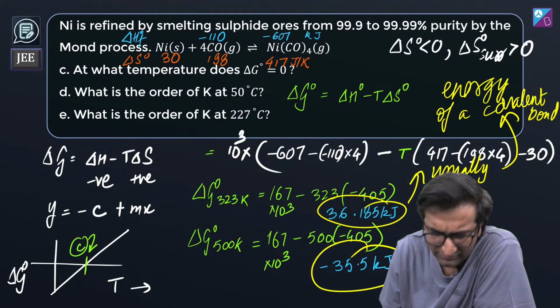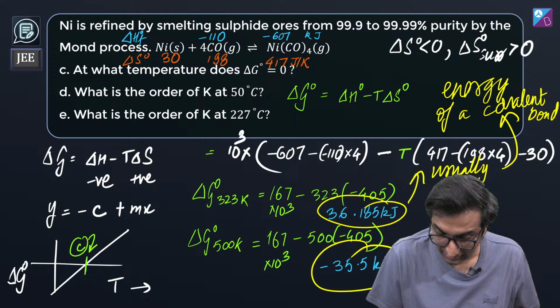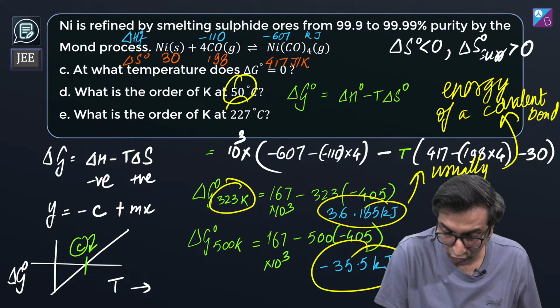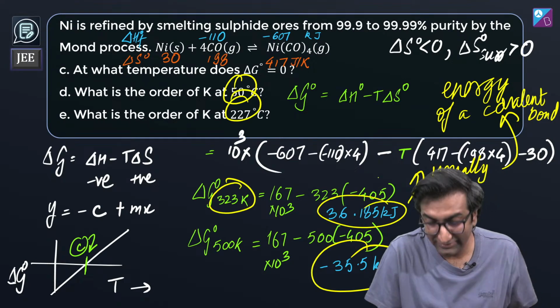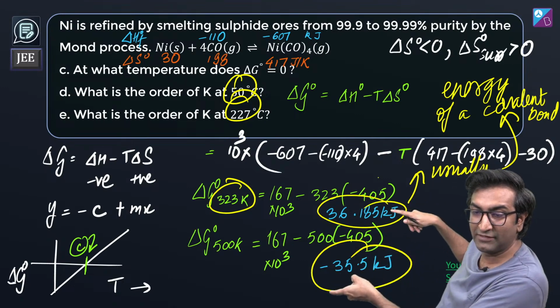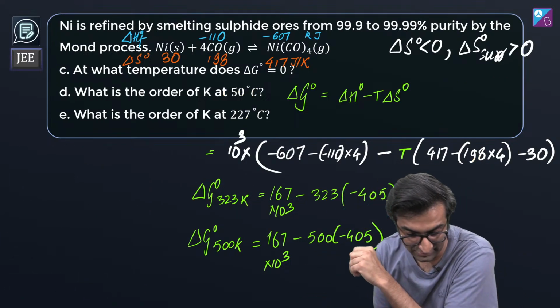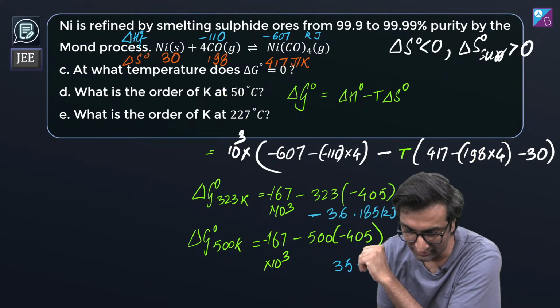The energy of a covalent bond is a very high value, 36 kilojoule. And look at that, if I go from 50 degrees to 227 degrees, it literally did a flip. From plus 36 kilojoule, it went to minus 35 kilojoule. Now, what impact does this have on the K value? This is what I want you to see and appreciate.